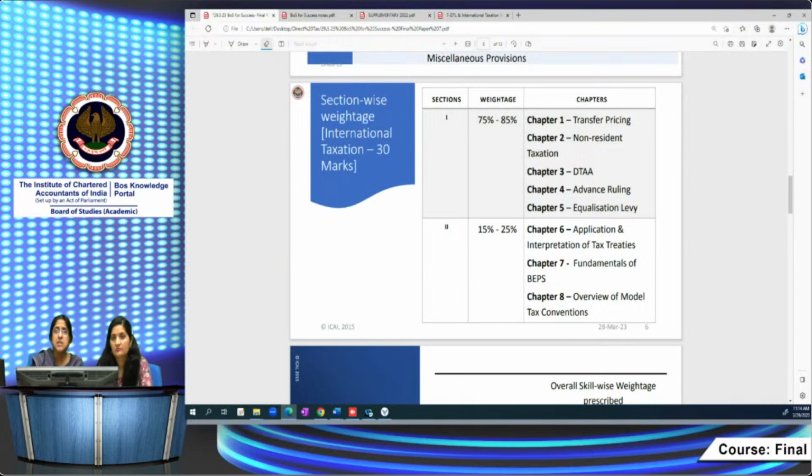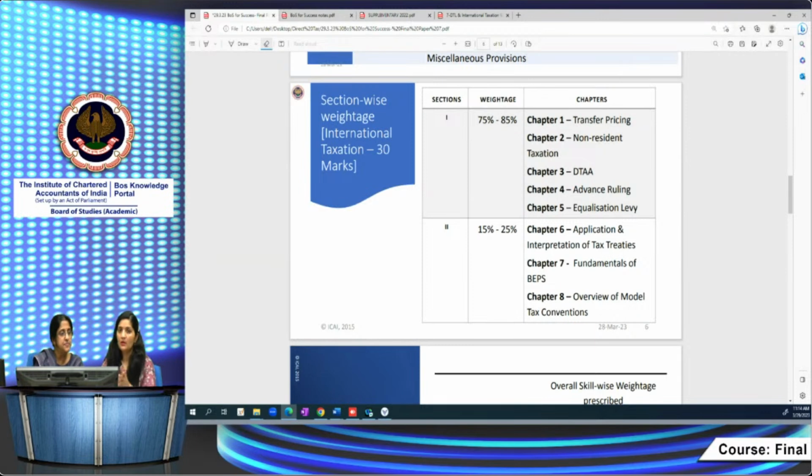And other chapters also, at the same time, you must take care of the important provisions in all the other chapters, so that you do not leave out any important provision. You might sometimes get a straightforward question from the other chapters also, something based on an illustration or question given in the study material. So your manner of preparation is very important. You have to study well and study smartly also.